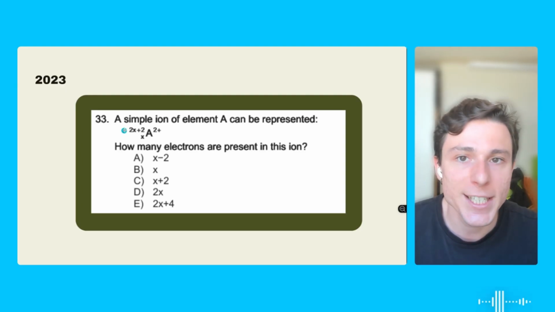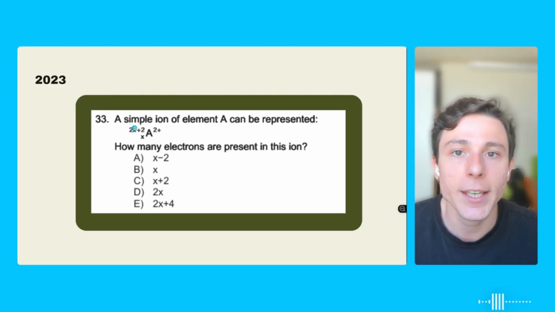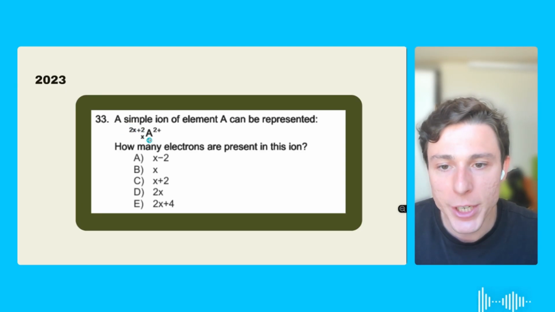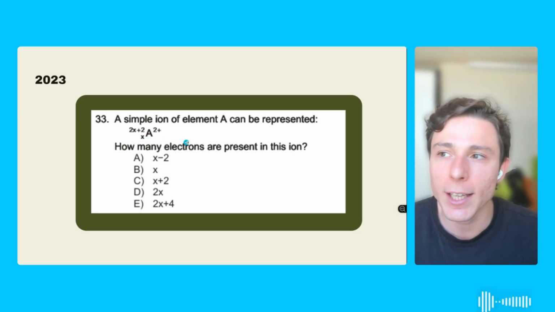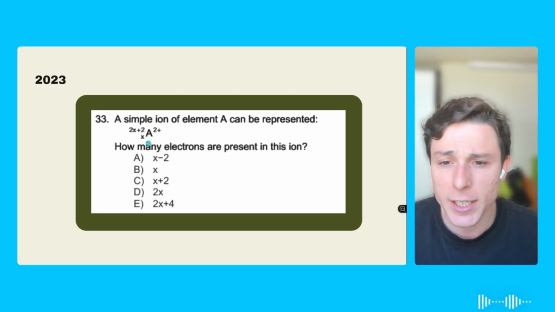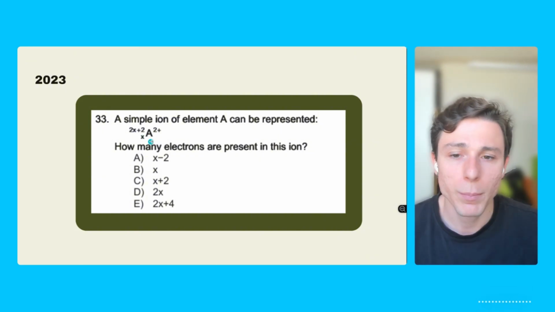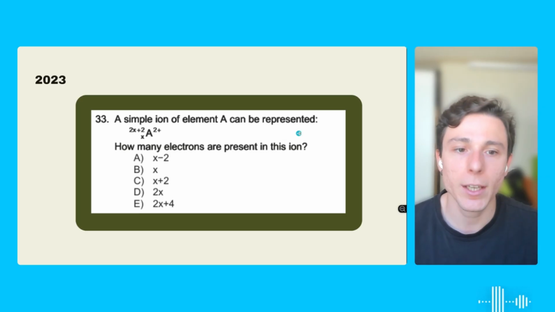Once again, this represents the number of protons plus the neutrons, okay? And what does this represent? The number of protons. So how many electrons does one element have? It's basically the same number of protons. But in this case, it's important to notice that this is an ion and it's lacking 2 electrons, okay? We have 2 plus. So to represent the number of electrons, we're going to have to represent it by x minus 2. This is just a distractor, okay? So letter A is our answer.